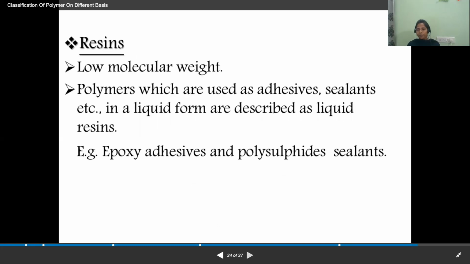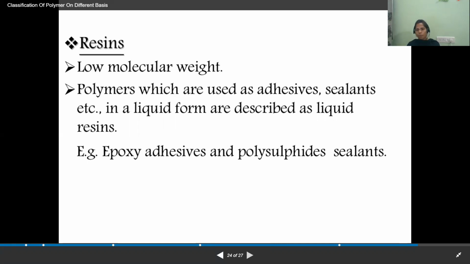Now resins. I explained the resin in the ion exchange method. I said that we use the resin in the ion exchange process to remove the cations and the anions in the water. So what is the use of resin over there? To exchange the cations and the anions in the water. But what is meant by resin? Resin is nothing but a polymer. So let us see what the resin is here.